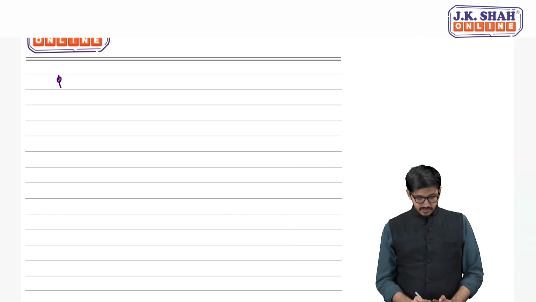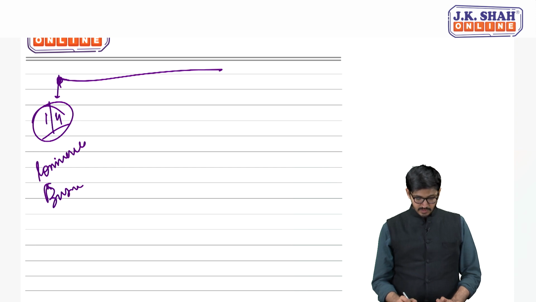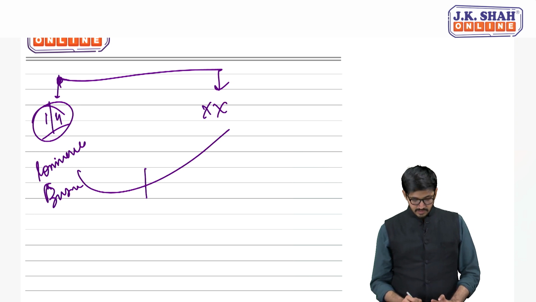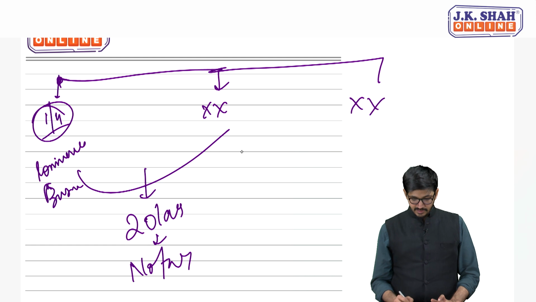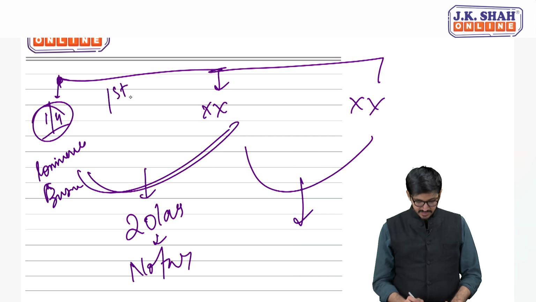So let's say on 1st April it commences its business. Now up till let's say XYZ date, I don't know what the date is, but 20 lakhs no tax. Then from that date to this date, whatever the turnover is, up to first 20 lakhs it will be exempt.